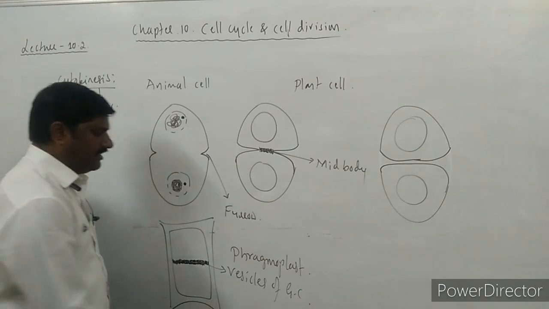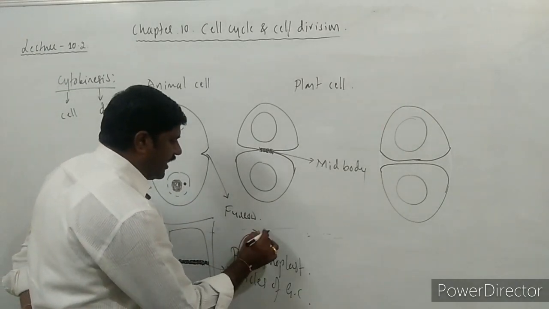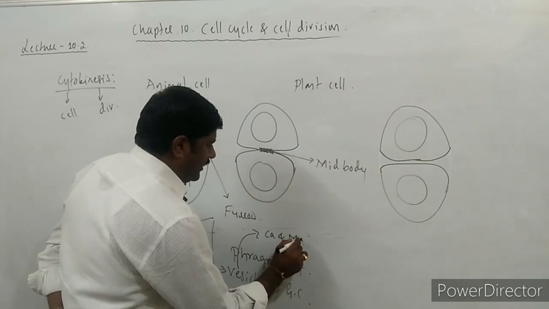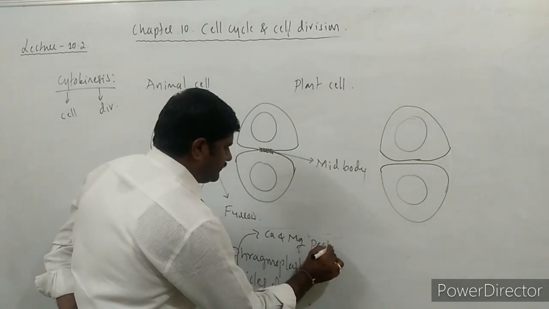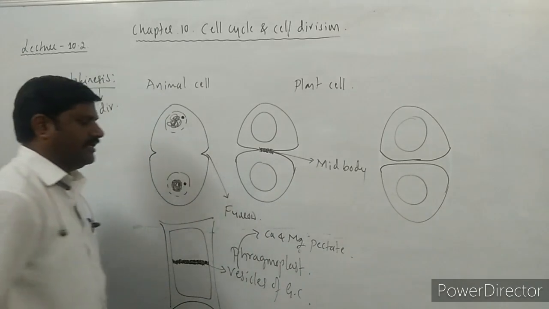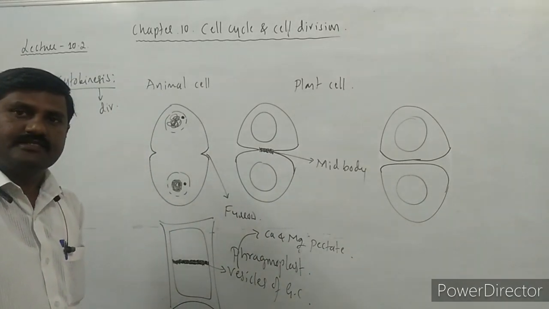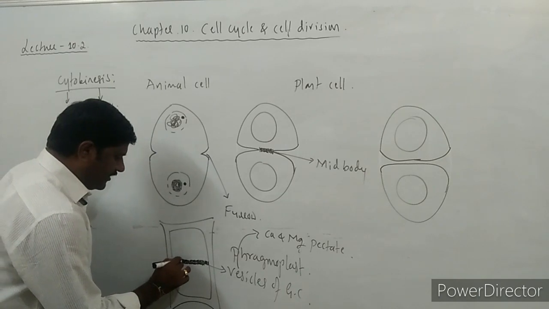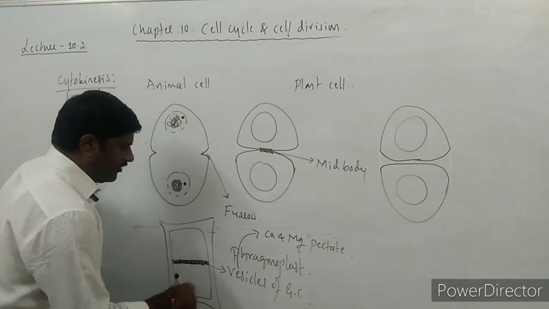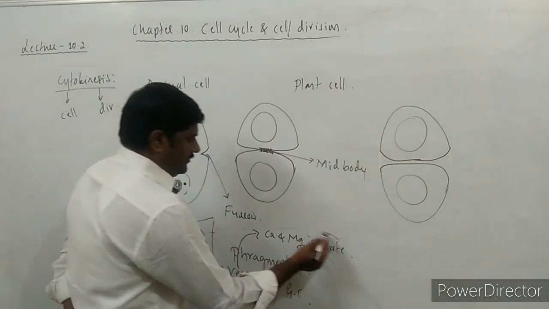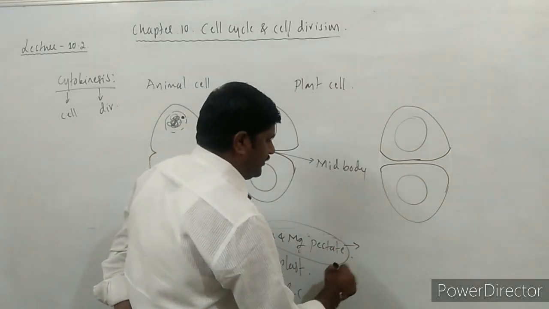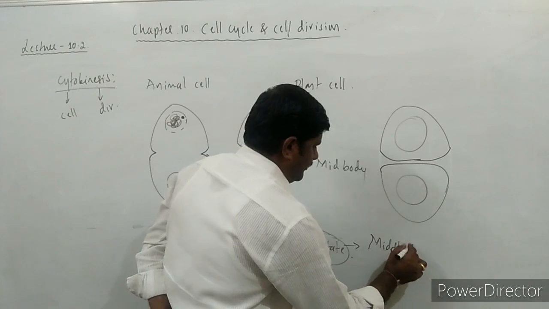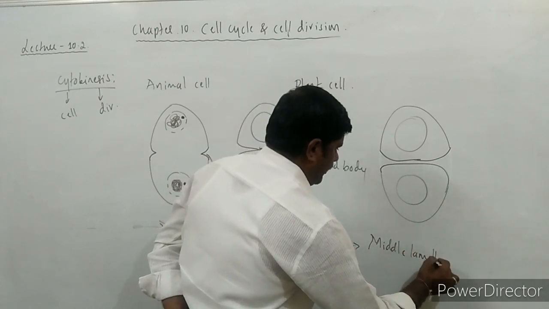These vesicles release calcium as well as magnesium pectate. What happens here? They release calcium magnesium pectate, and that calcium magnesium pectate is responsible for the formation of the middle lamella.